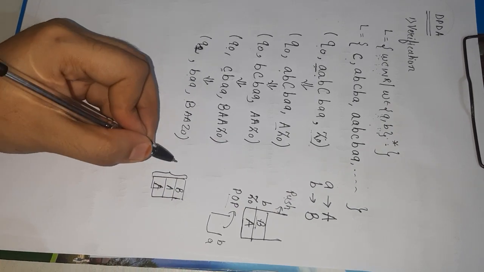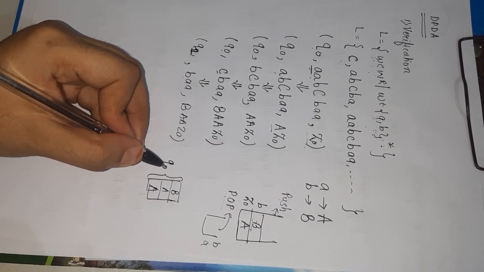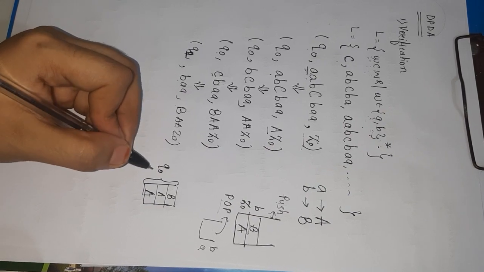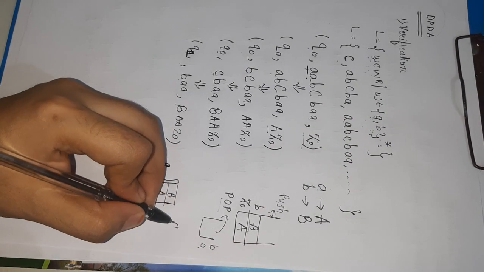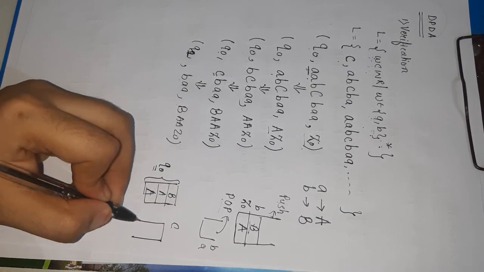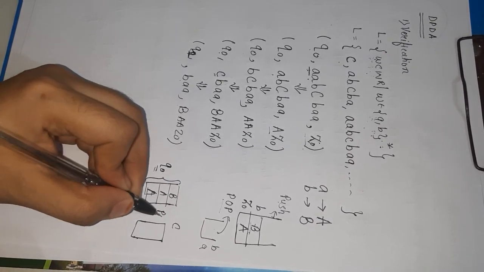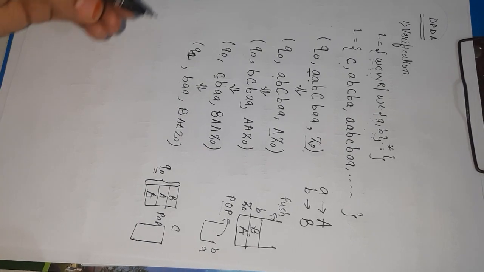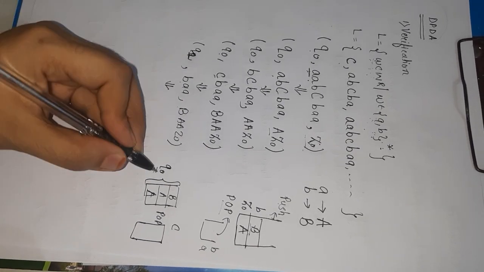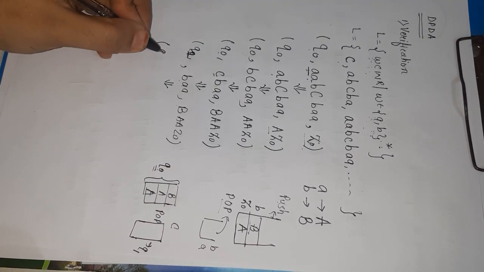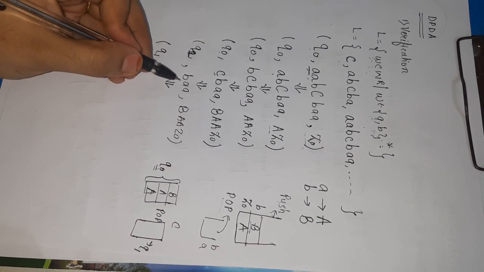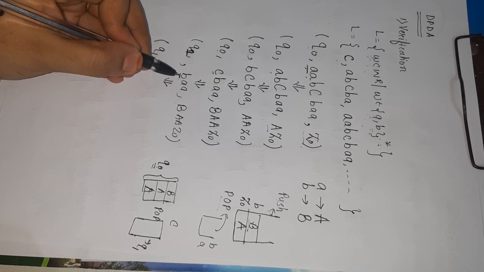For this push operation, initially the top of the stack is Z0 and your state will be the initial state Q0. Now once we get a separator C, what do we have to start? We have to start the operation of pop. So this Q0 state is directly converted into Q1. So what will you write now? Q1. For the popping operation, here will be a small b.